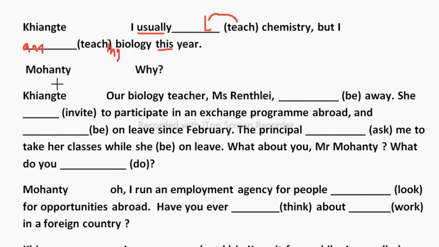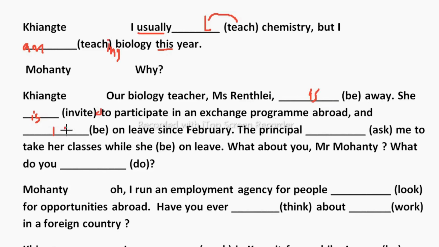Next one. Kante, our biology teacher, Miss Rantley, dash away. She dash. So Rantley is away. She is invited to participate, so again, is invited to participate in an exchange program abroad and is on leave.